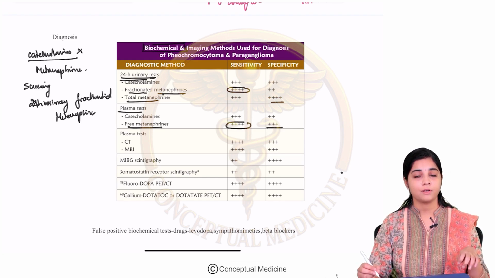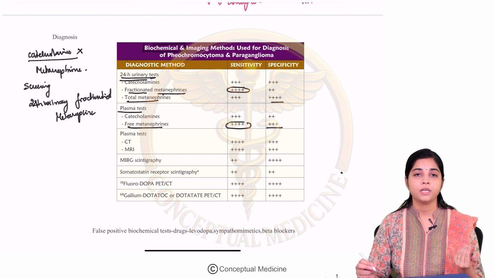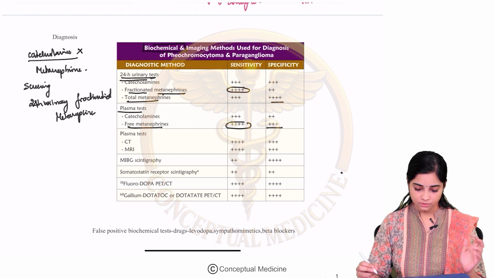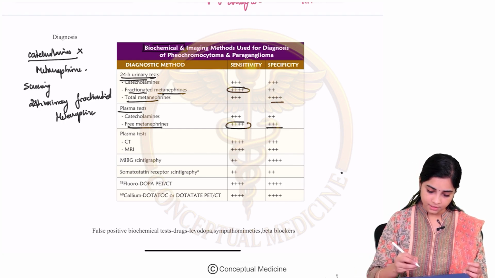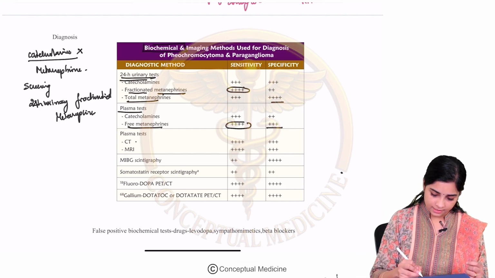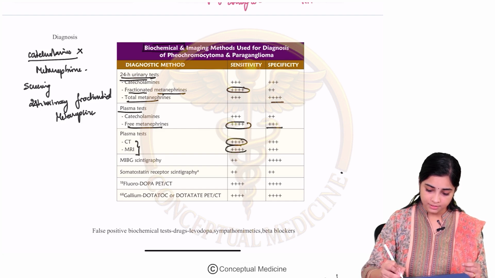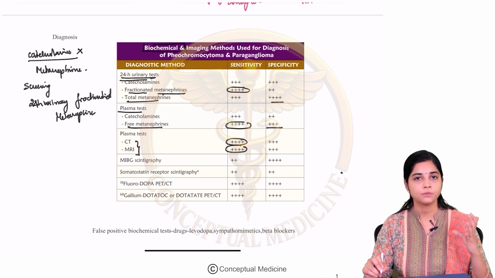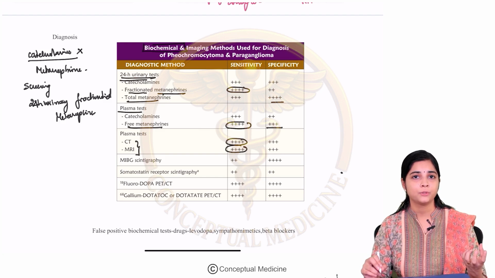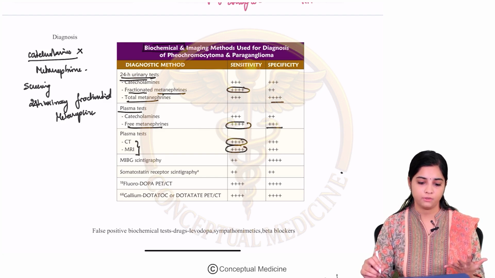Now, apart from your biochemical diagnosis, you may also require imaging to localize your pheochromocytoma. So, to localize your pheochromocytoma, the tests that we do can be a CT and MRI. The CT and MRI are sensitive, but their specificity is quite low. So, though they are sensitive in picking up a tumor, you cannot really know whether this is a Pheo or not.